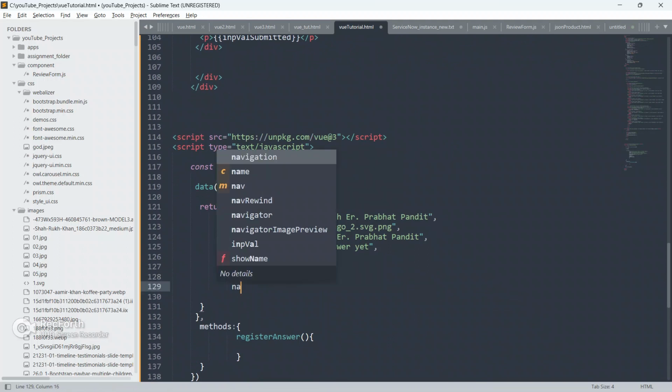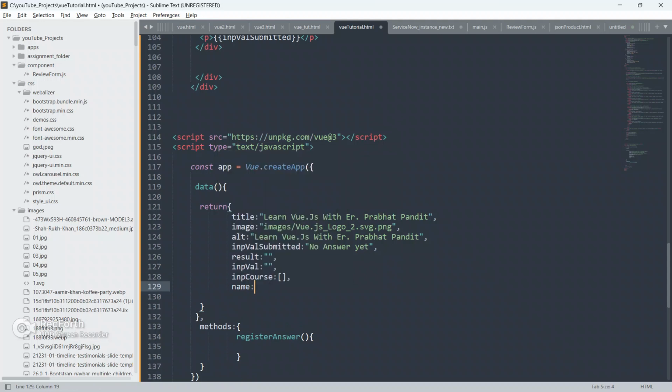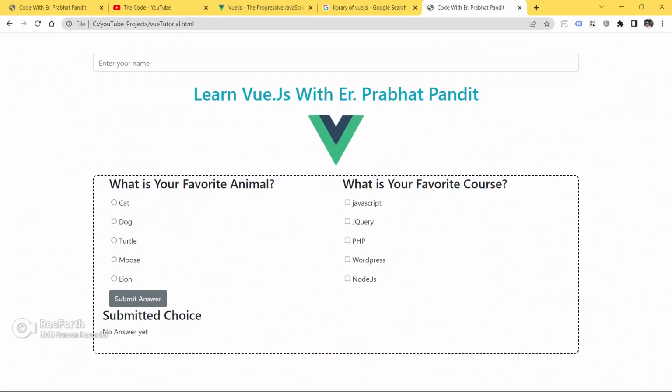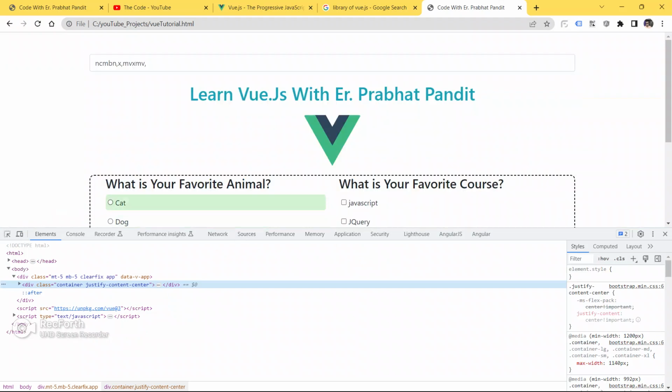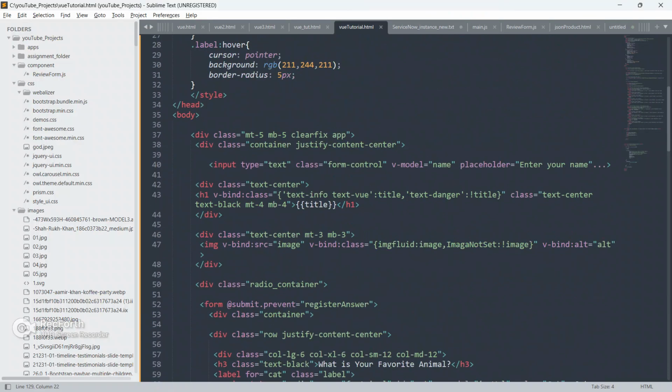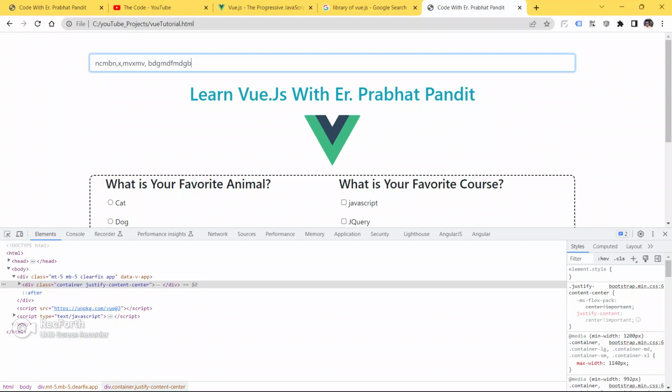Give name as of now nothing. Save your code, go to the browser and refresh your page. Let me write something inside this input field. I'm writing, and nothing is happening, guys. We are not able to see anything. You would be asking, why did I define this v-model here? I'm writing here and nothing is happening.